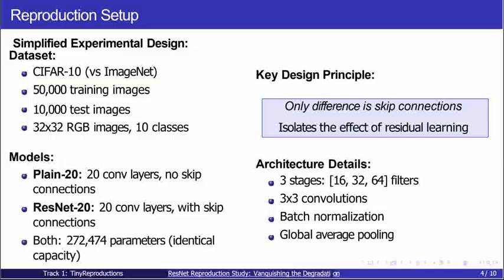To reproduce this finding efficiently, I simplified the experimental setup. Instead of ImageNet with 50 plus layer networks, I used a smaller dataset with 20 layer networks. I implemented two models, Plain 20 and ResNet 20. They're identical, same 20 convolutional layers, same 272,000 parameters, except ResNet 20 includes skip connections, while the Plain 20 does not.